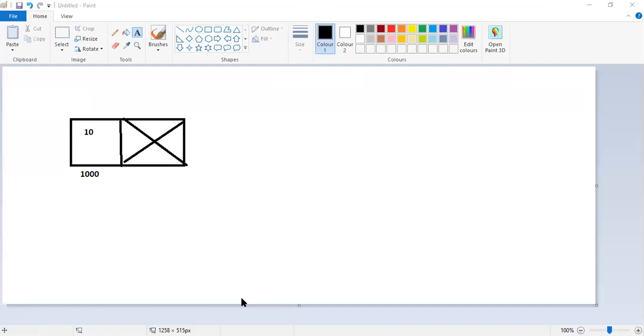Now the next points to null. Start node equals new node. What is start node here? This is the start node only. The memory is also allocated for this one only.